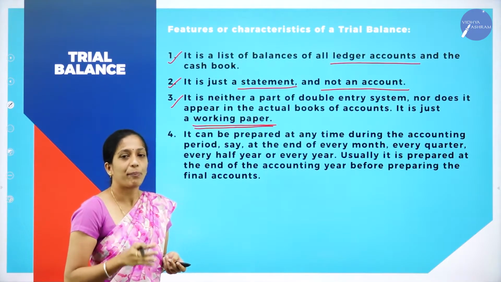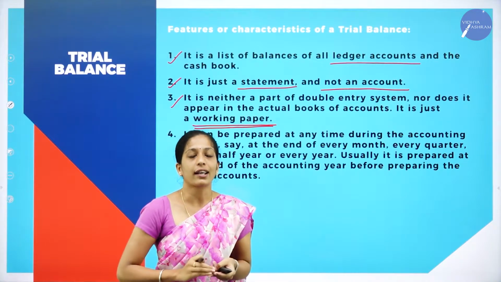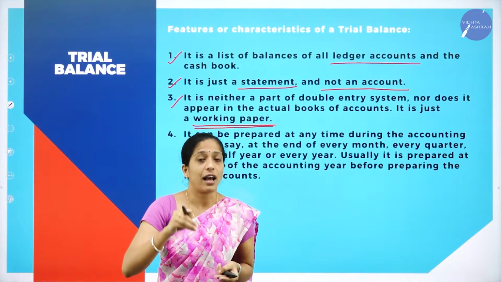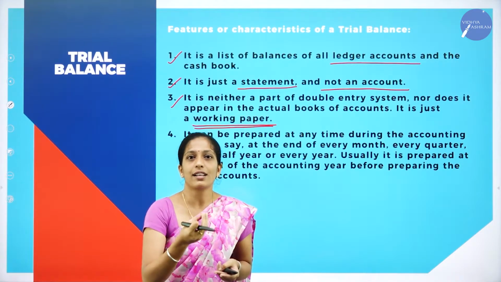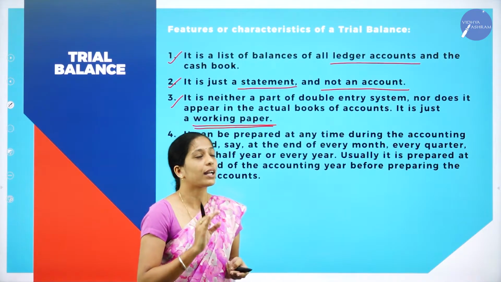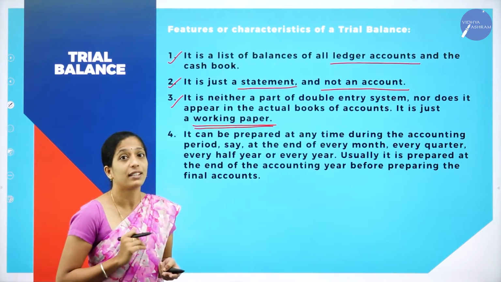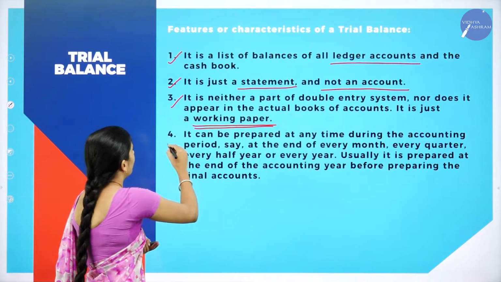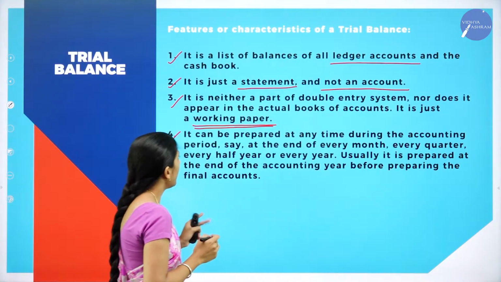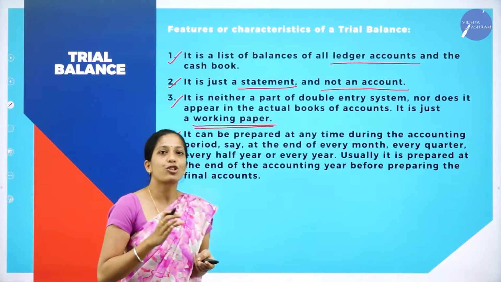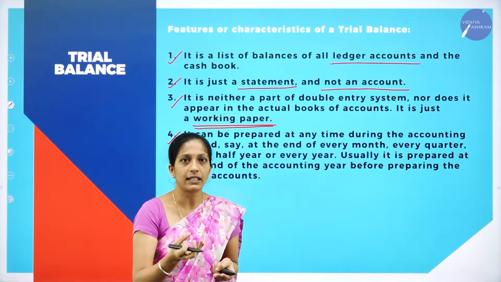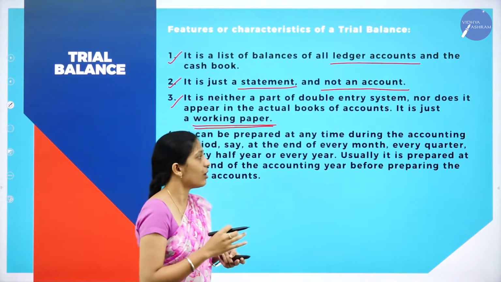Why is this working paper prepared? In order to check the accuracy of ledger accounts. So if the ledger account is accurate, then of course your journal will also be correct, right? So it is just a working paper and it is not a part of double entry system. And the fourth one is, it can be prepared at any time during the accounting period. So there is no particular period to prepare this trial balance. It can be prepared at any time in order to check the accuracy of accounts.